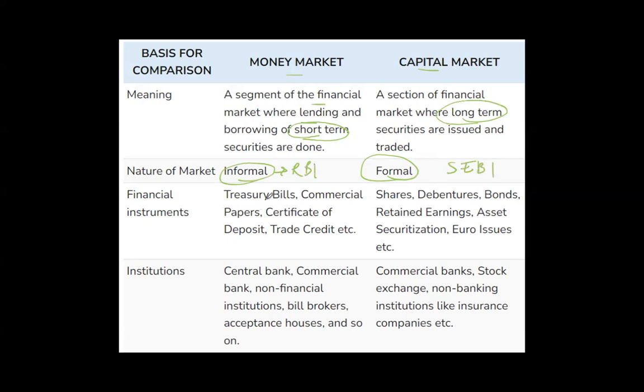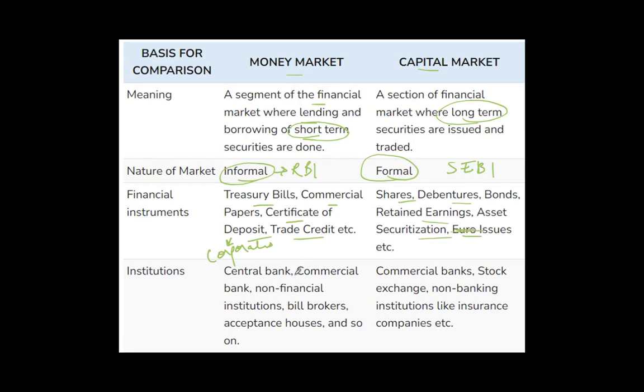Financial instruments, for example in the money market, we have treasury bills, commercial paper, certificates of deposit, trade certificates. Certificates of deposit are basically used by the corporates to raise money. And examples of the instruments in the capital market are shares, debentures, bonds, retained earnings, asset securitization, euro issue. So this is not in India, euros.